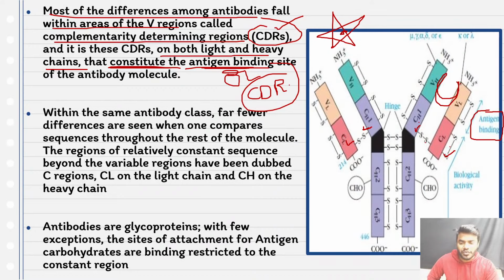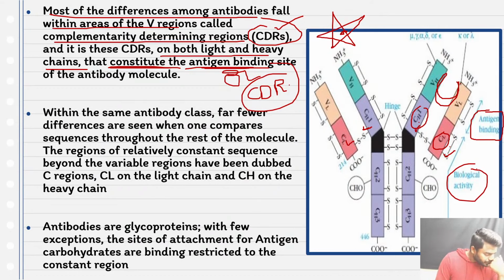Now you can ask me a wonderful question. So then what is the function of the constant light chain and constant heavy chain if the antigen is only associated with the variable region? That's a valid question. Now the answer is here: the constant light chain and the constant heavy chain are responsible for the biological activity. What do you mean by that? I mean to say, the antibody has to neutralize the antigen, yes or no? So it has to show particular action.